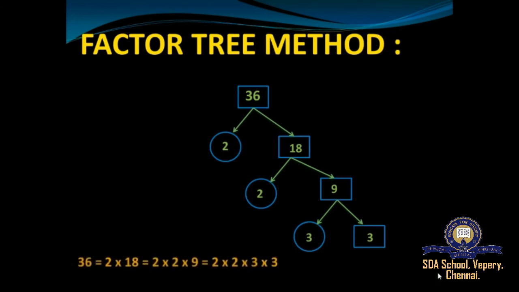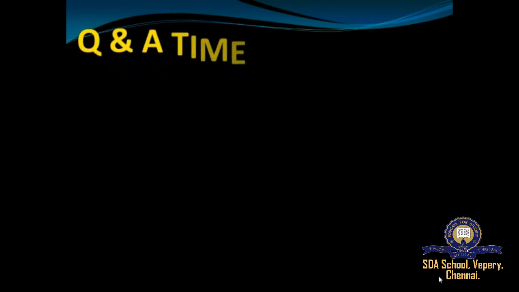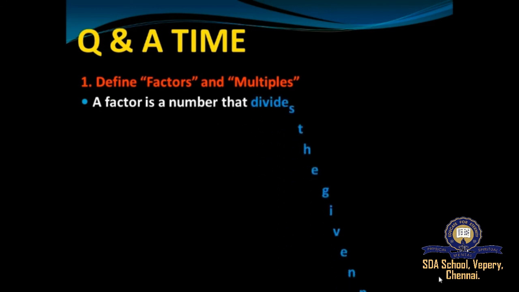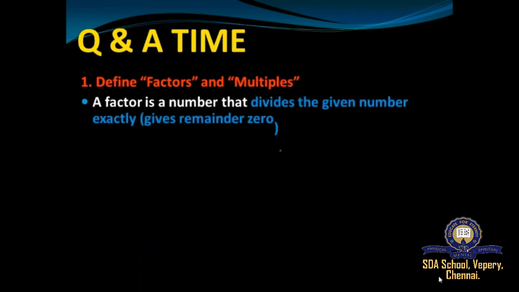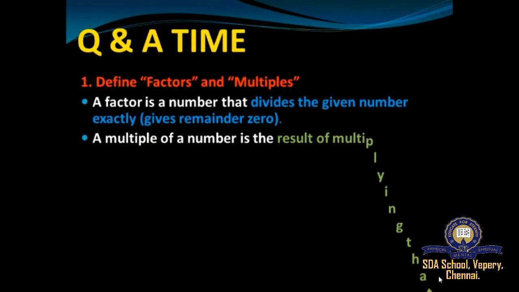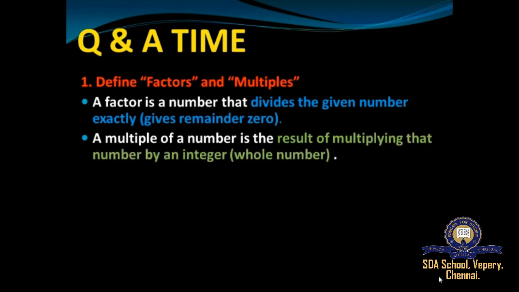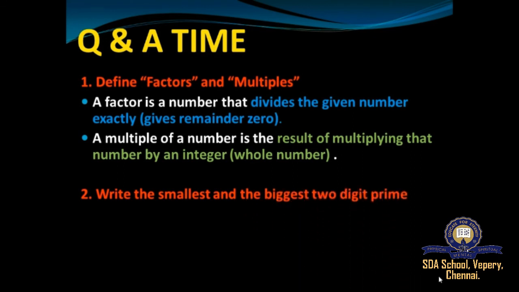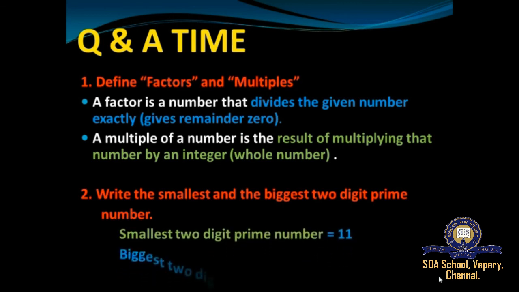So that's it, students. Now it's time for question and answer. The first question is: define factors and multiples. A factor is a number that divides the given number exactly, leaving no remainder. And a multiple of a number is the result of multiplying that number by an integer. Yes, very good. And the second one is: write the smallest and the biggest two-digit prime number. The smallest two-digit prime number is 11 and the biggest two-digit prime number is 97.